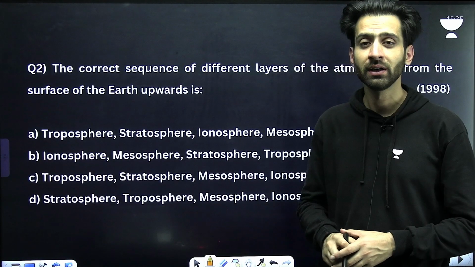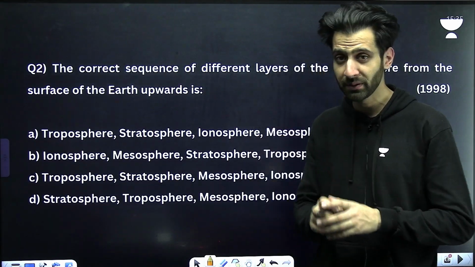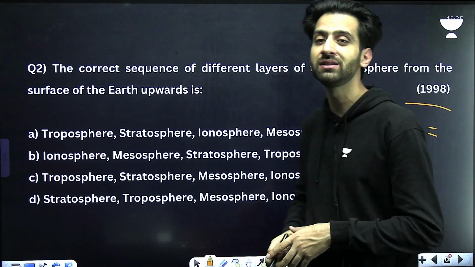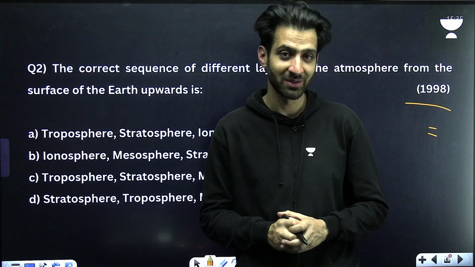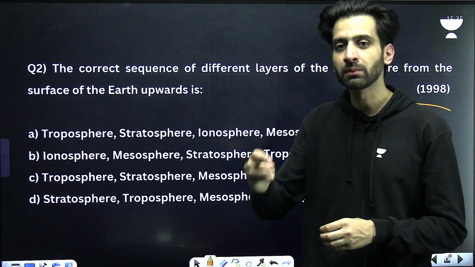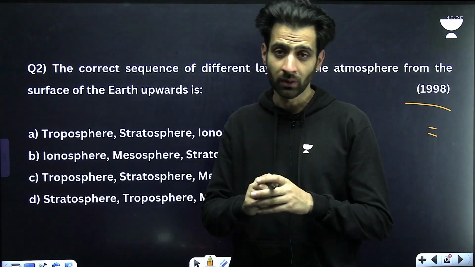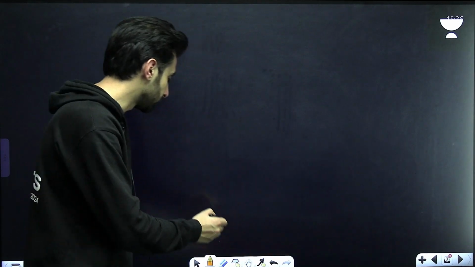Going to the next question, it is the easiest question that I've got for you, but it's a previous year question that was asked in 1998 by UPSC. So it is asking you to arrange the atmospheric layers from surface upwards. Now, if you don't know about the layers of the atmosphere, let me draw it for you.